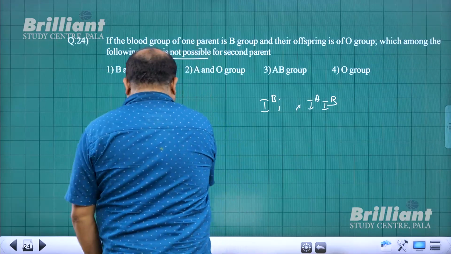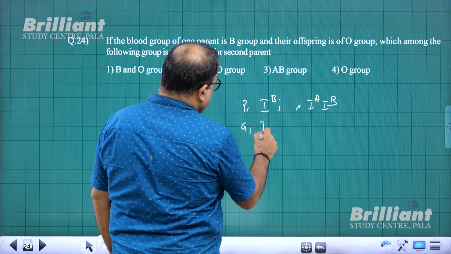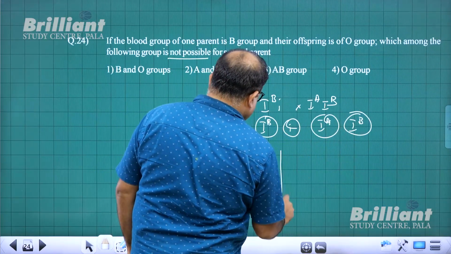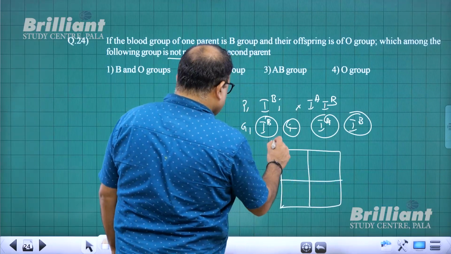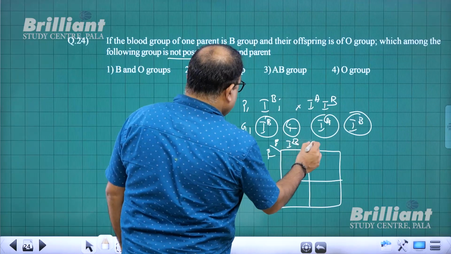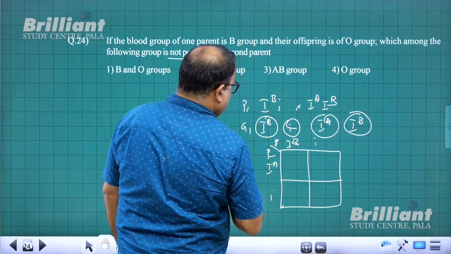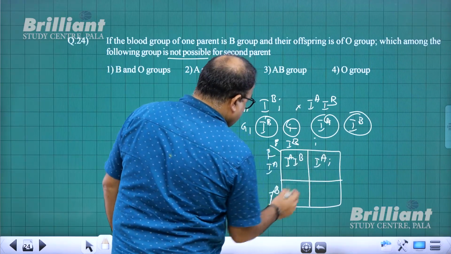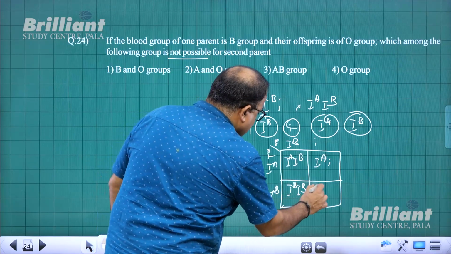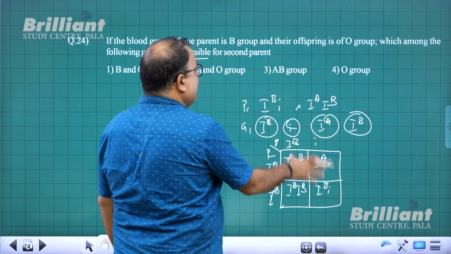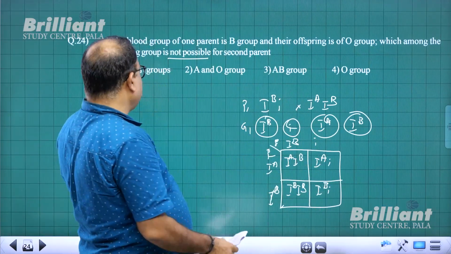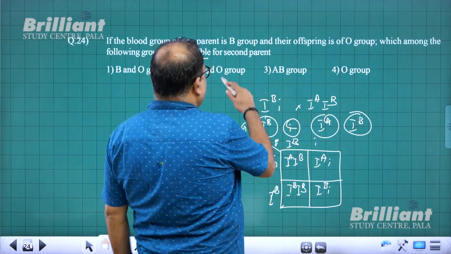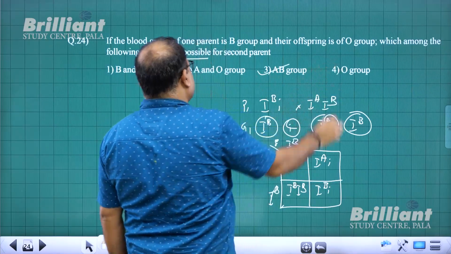If it is AB, how will this cross come out? This is P1, this is G1, IB encircled, I encircled, IA and IB encircled. So you get it like this, paternal side, maternal side, this is IB, IA, IB. So this is IAI, IB, this is IAI, this is IBIB, this is IBI. The O blood group will never come here. Now if it is B, we can take the heterozygous. If B and O, the child can be O, and if A and O, the child can also be O. AB is the one. So the answer is 3.